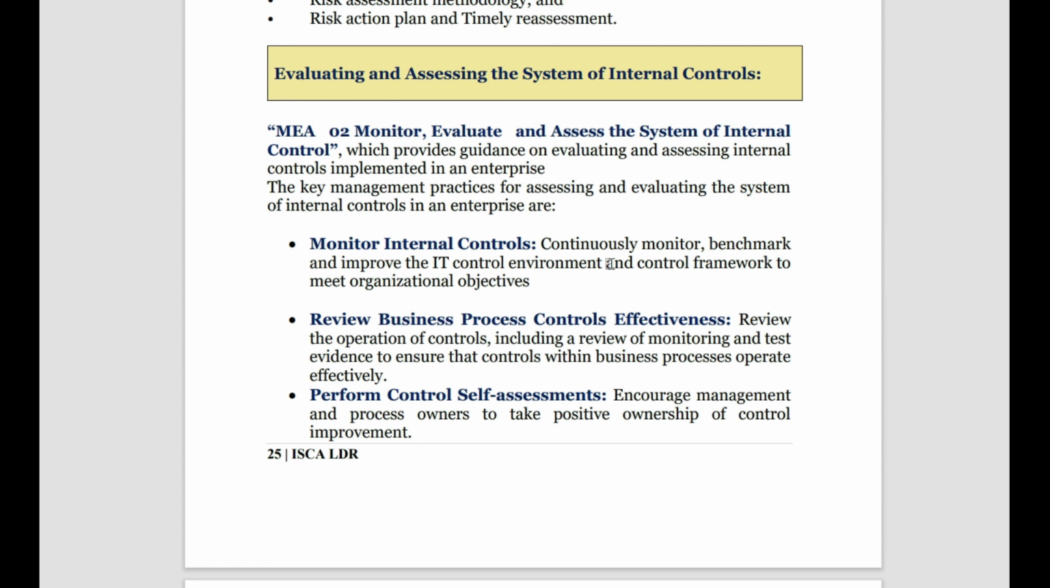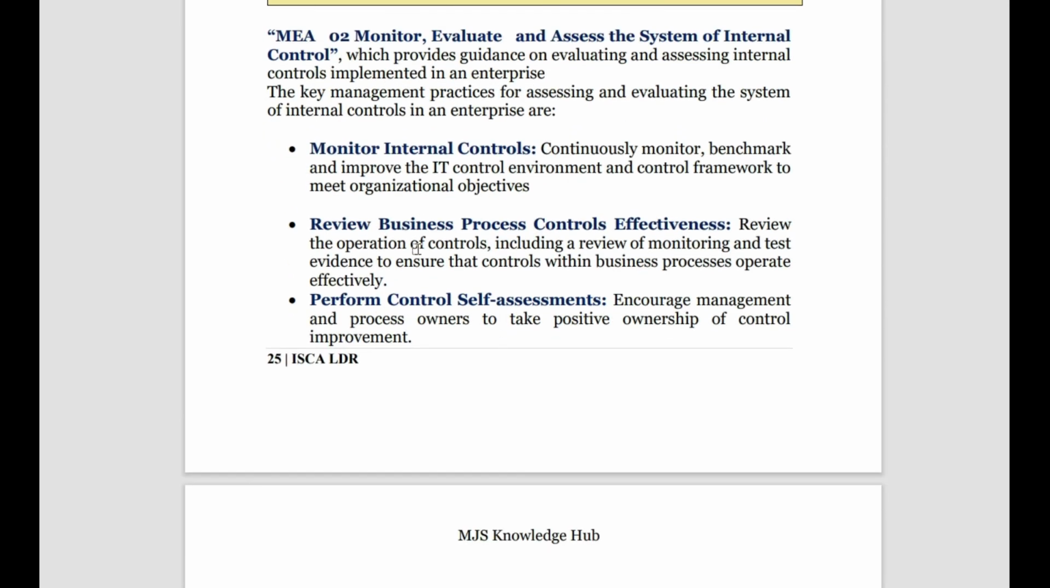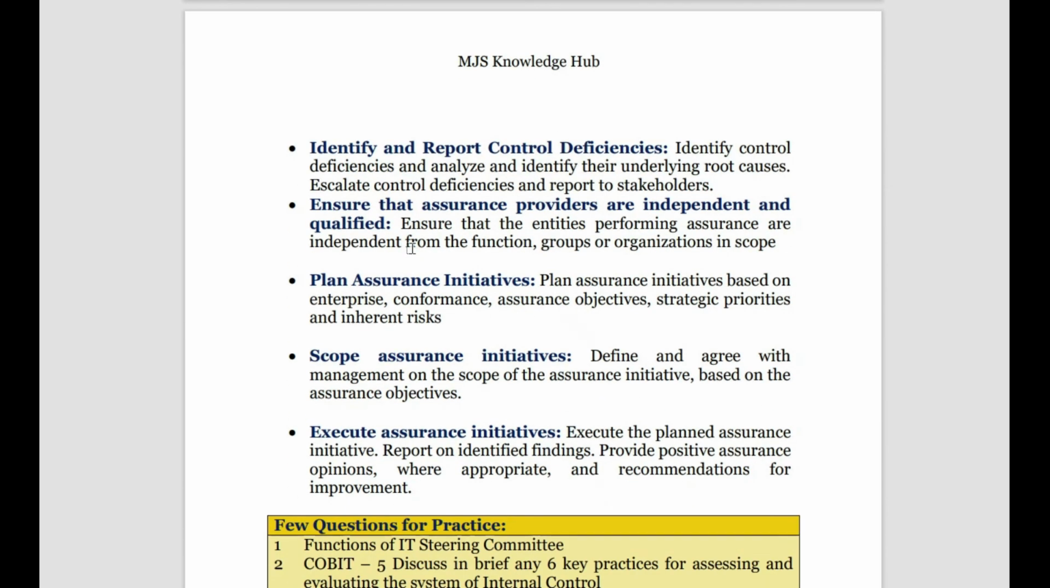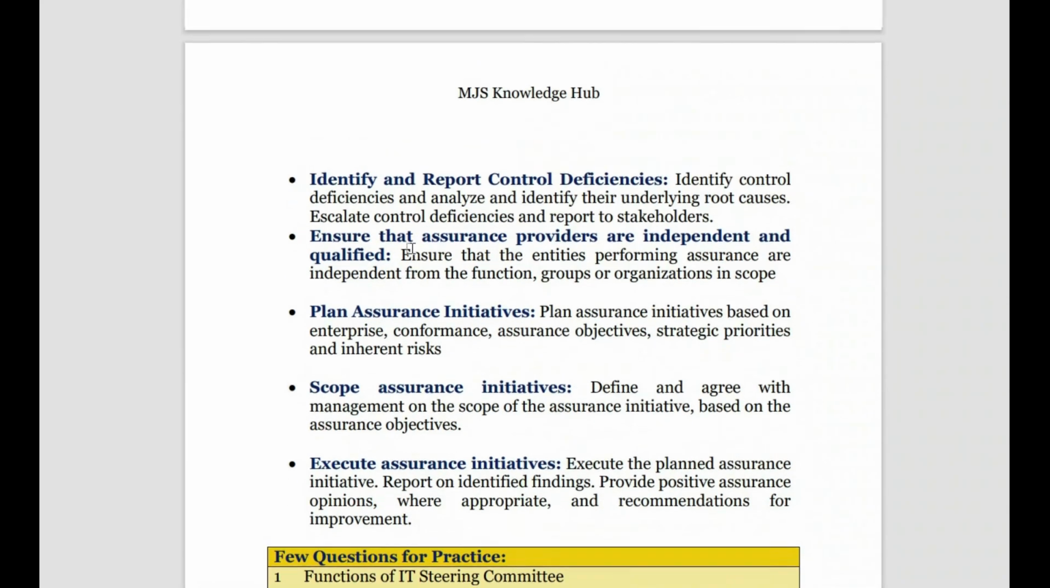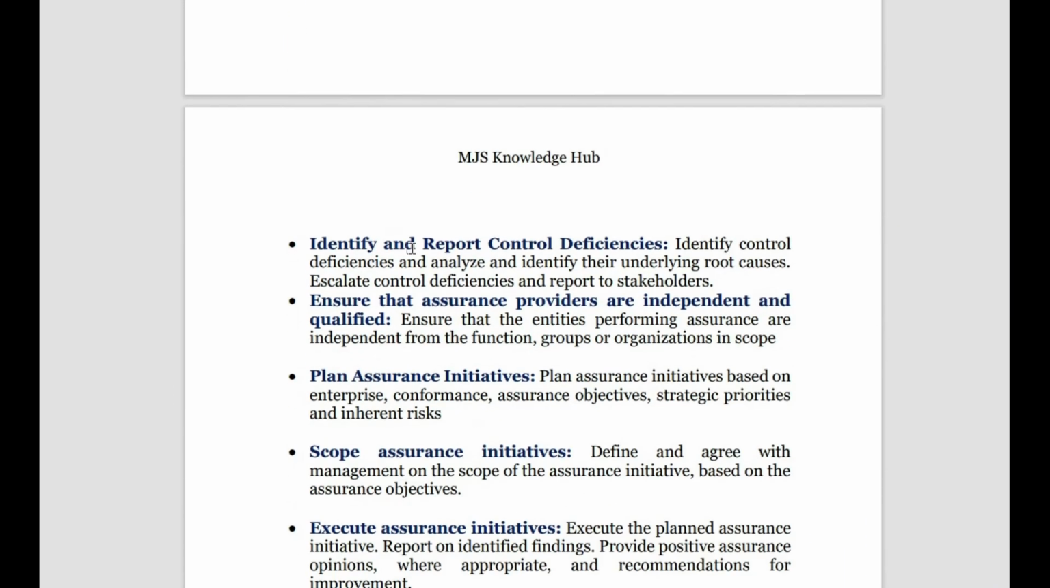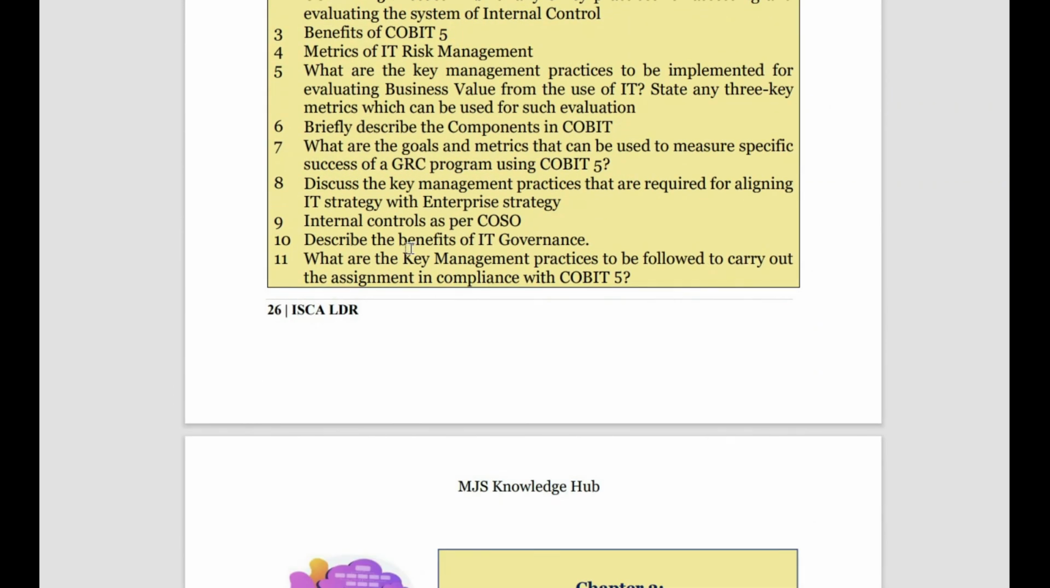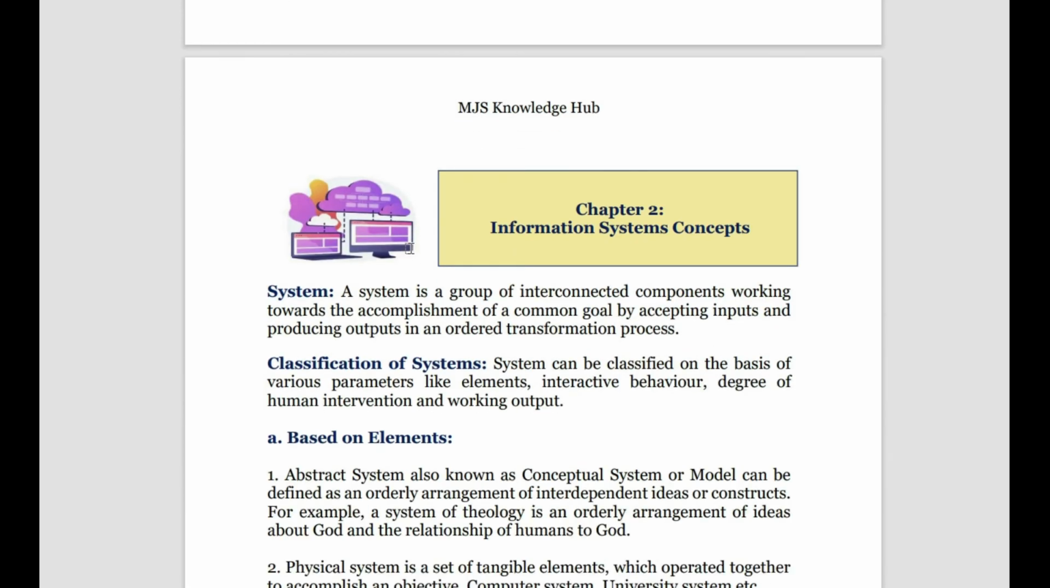So what does it do? What are the key management practices for assessing and evaluating? To know that the system of internal controls is working properly, what do we evaluate? We monitor internal controls, we do continuous monitoring, we review business process control effectiveness, we perform control self-assessment, we identify and report control deficiencies, and we ensure that assurance providers are independent and qualified. We plan assurance initiatives, scope the assurance initiative and execute it. We here means management. So management does all these things to understand how the internal controls are being done. This was about 1 hour of revision of the CA Final ISCA first chapter.